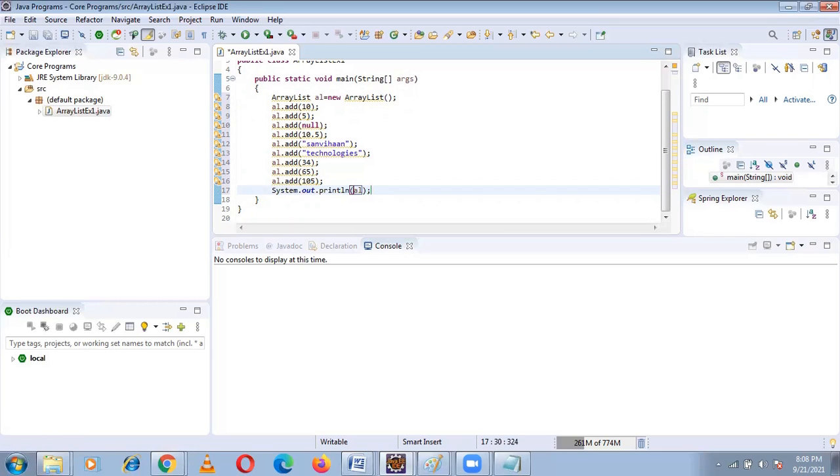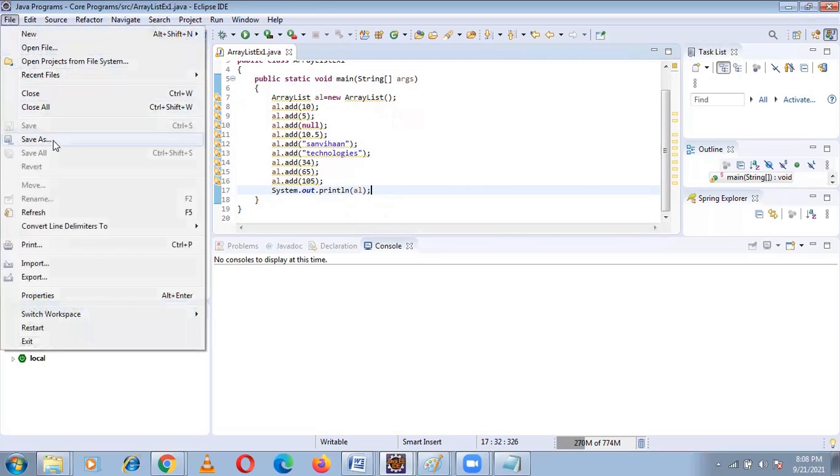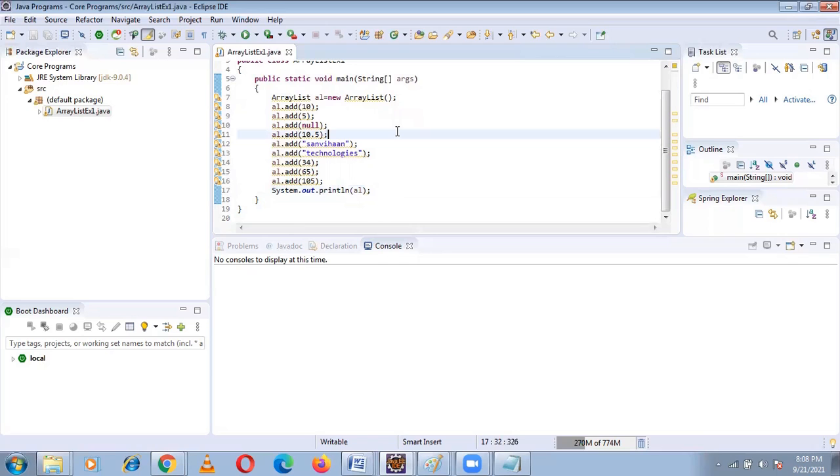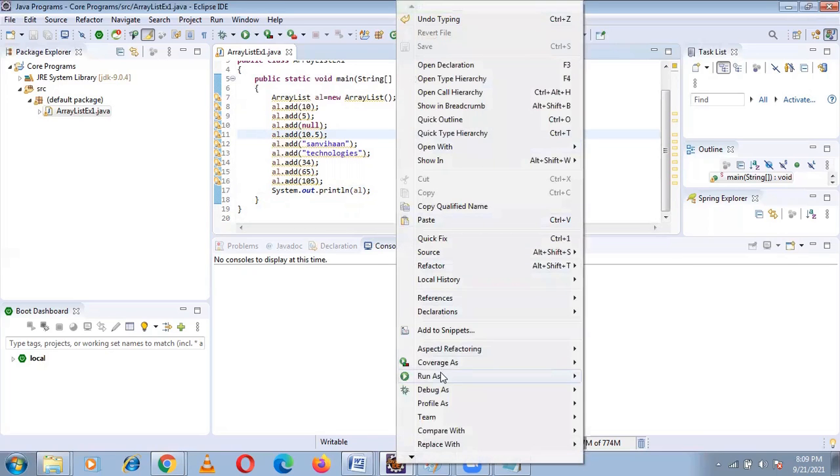It gives System.out.println, the whole word. Now Control S, save. Or here you have File, Save. Now right click, mouse right click, Run As, Java Application.